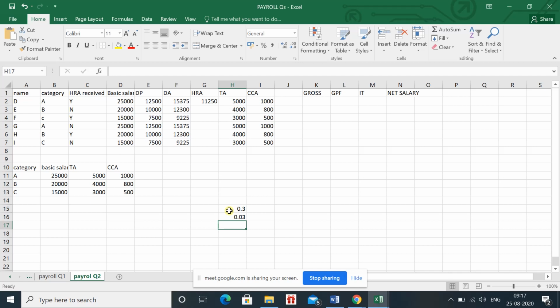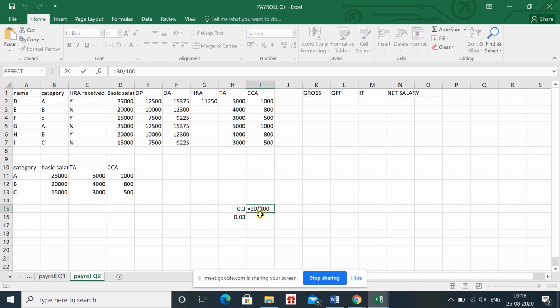Are you getting it? If you are dividing... Ma'am, for 50% we had written 0.50. It took that automatically, I did not do anything. I have written 30; you can see the formula bar.